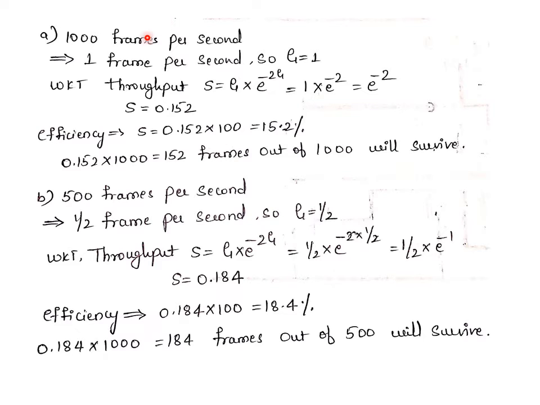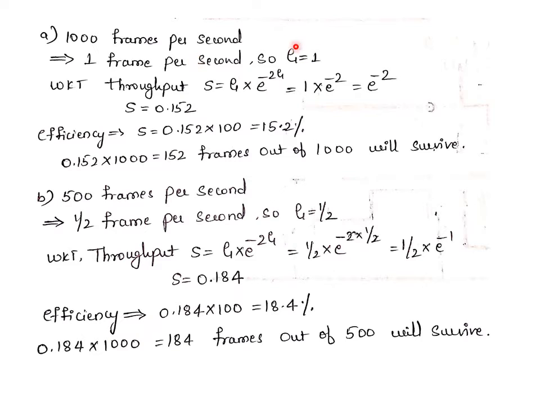Here we'll consider the first sub question, that is 1000 frames per second. It is indirectly nothing but what? If 1000 frames can be sent per second, then how many frames can be sent in 1 millisecond? That will be 1 frame, right? So 1 frame for 1 millisecond. Here it should be millisecond. I forgot to write it here, so note that down carefully.